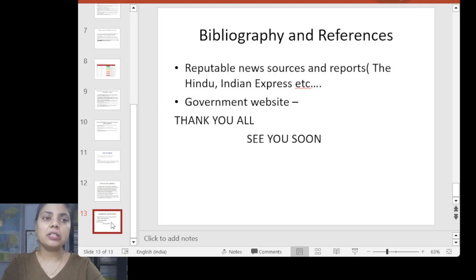But if some new scheme has been introduced, or some new step has been taken by the Delhi or central government, there's a possibility that UPSC is going to ask a question from that scheme and that topic.